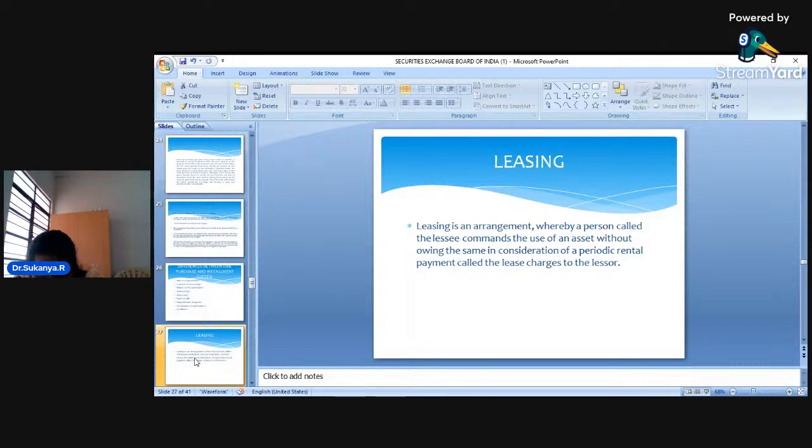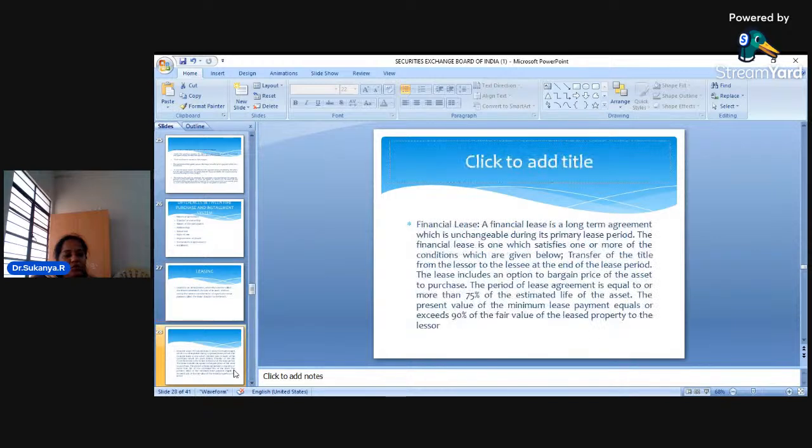Okay, that is a very important thing that you should remember. Then apart from this, dear students, there is another important concept called leasing. Again, leasing is very important from your exam point of view. Dear students, leasing is an arrangement wherein there will be two parties. Now look at this definition. Leasing is an arrangement whereby a person called a lessee commands the use of an asset without owning the same.